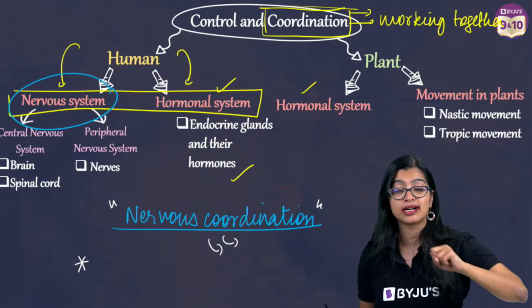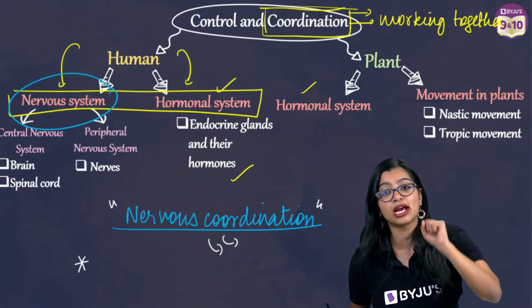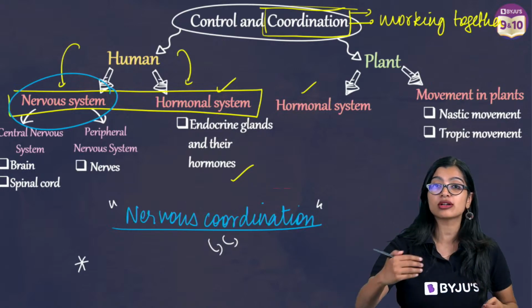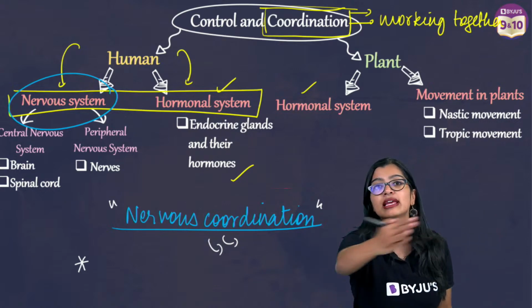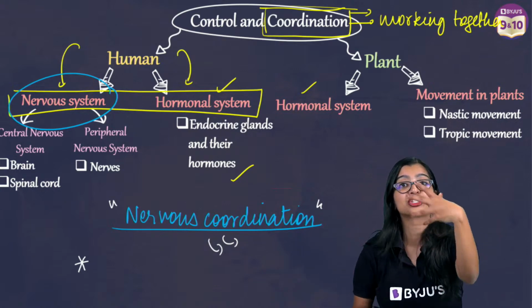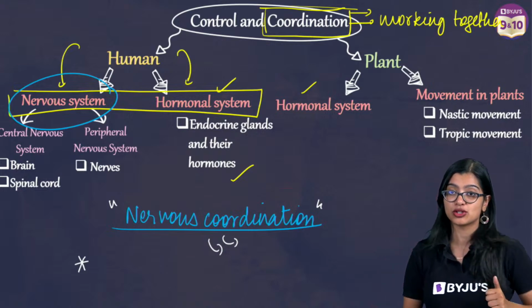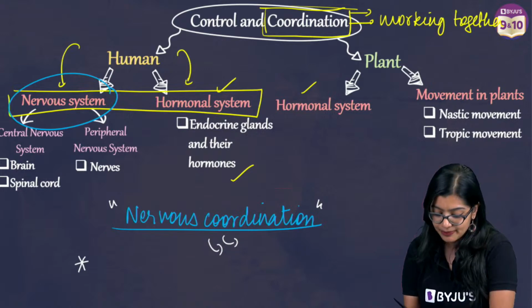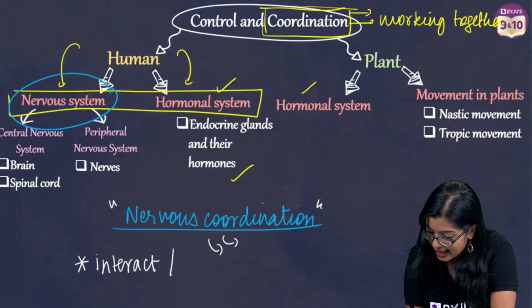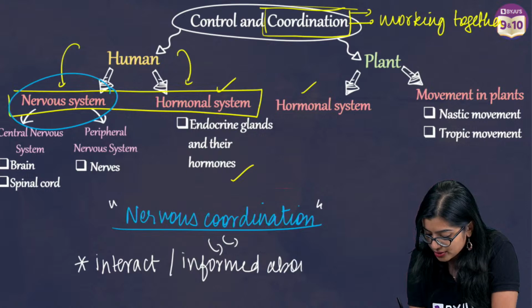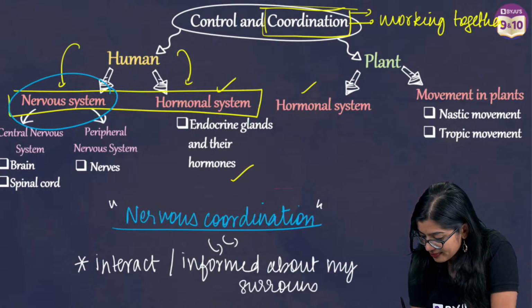I can see the chats running in front of me. I can see the camera in front of me. Or if somebody walks in, I will be able to see that somebody's walking in, they are talking to me. My interaction with my surroundings is possible because of my nervous system. So it helps me interact and keeps me informed about my surroundings.